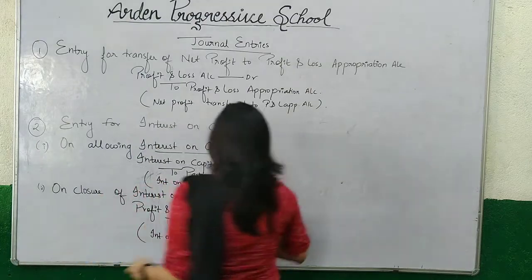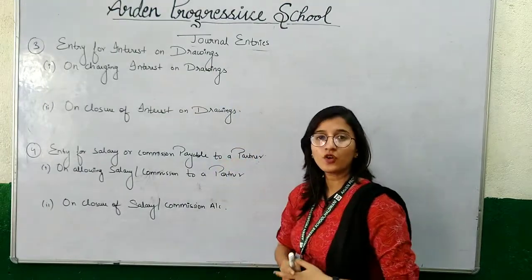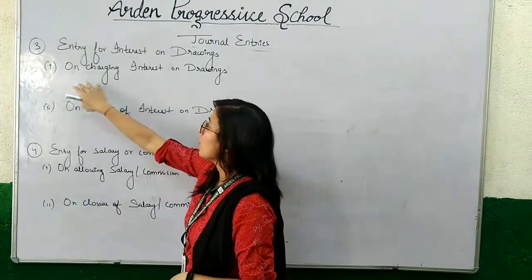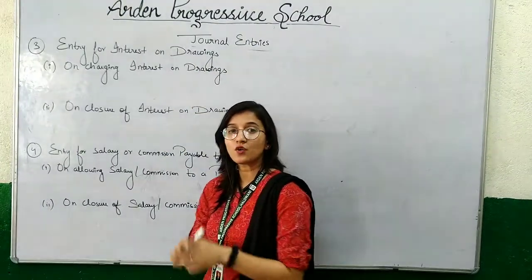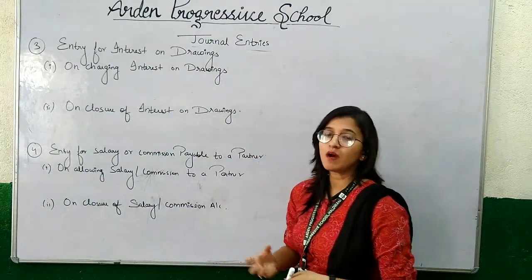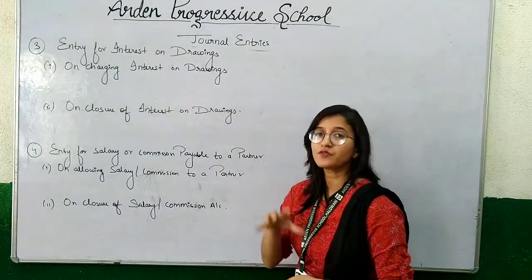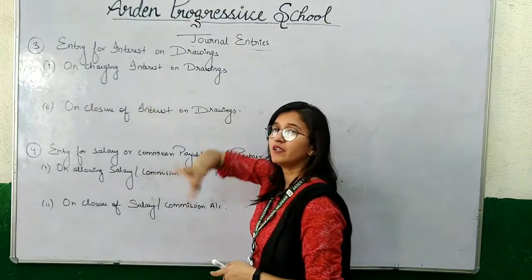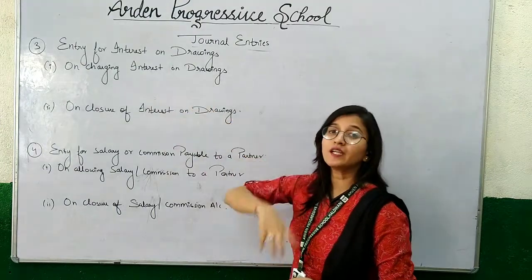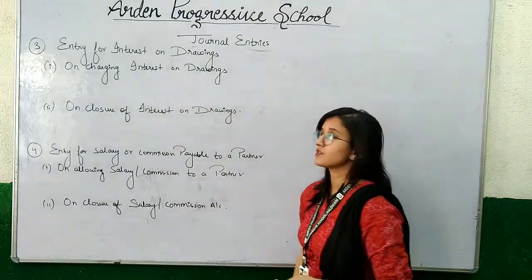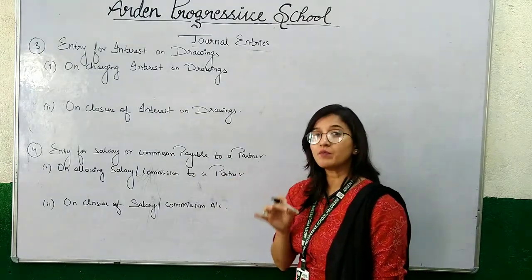Now, the next entry is based on interest on drawings. The first transaction here is on charging interest on drawings. As we know, interest on drawings is charged on partners. When a partner withdraws some amount of fund, or any asset, from business fund for personal use, that is known as drawings. So he is liable to pay that amount to the business along with interest. That interest is known as interest on drawings.